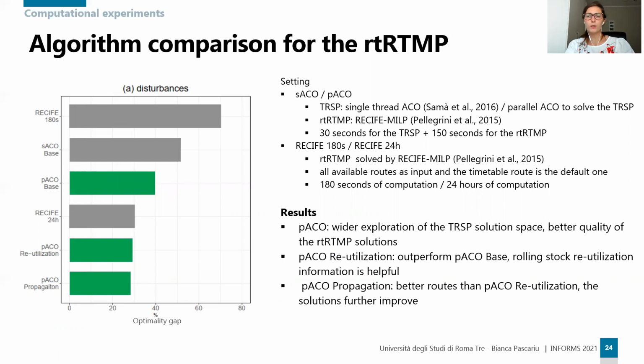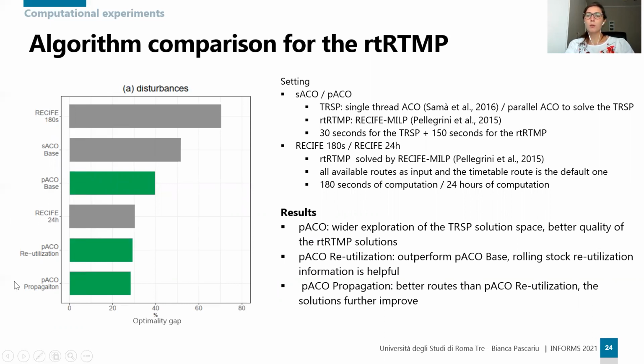We compare these solutions with those obtained by solving the TRSP with our parallel algorithm, while considering the different cost estimation models. We thus have P-ACO base, P-ACO reutilization, and P-ACO propagation.